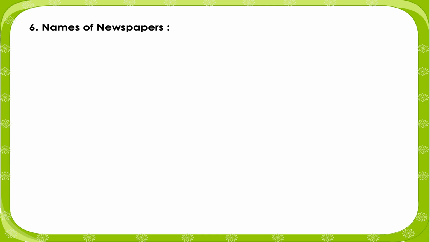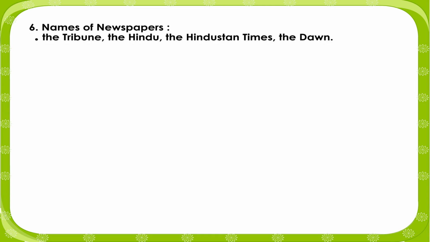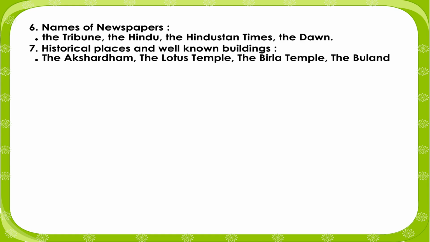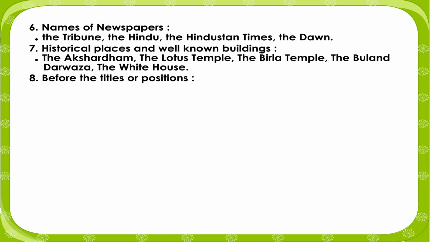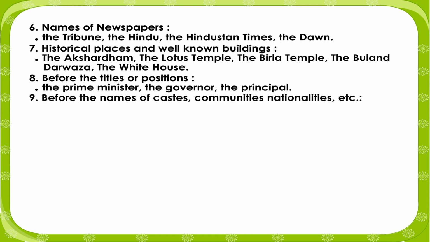Names of newspapers: the Tribune, the Hindu, the Hindustan Times, the Dawn. 7. Historical places and well-known buildings: the Akshardham, the Lotus Temple, the Birla Temple, the Buland Darwaza, the White House. 8. Before titles or positions: the Prime Minister, the Governor, the Principal. 9.